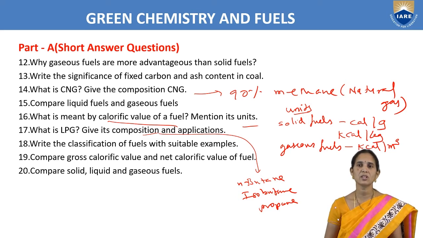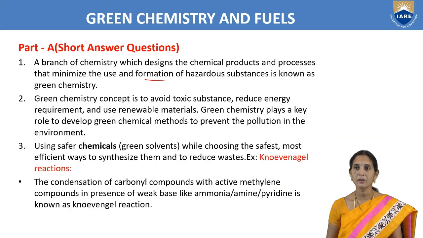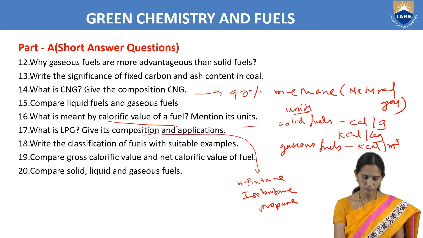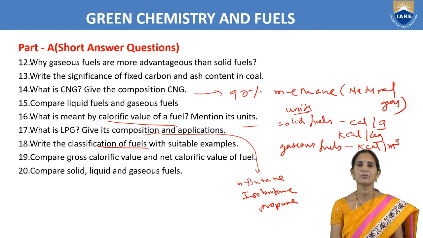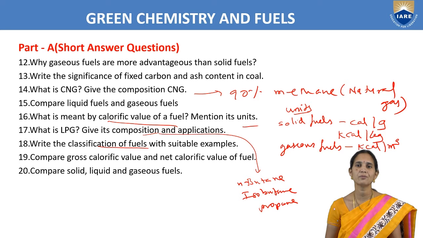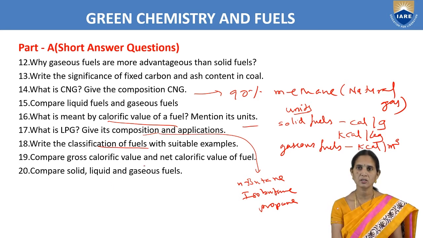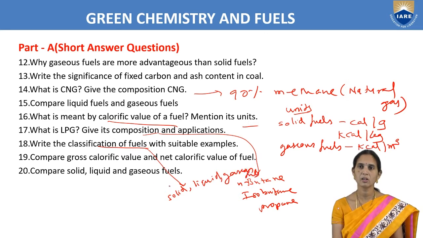Next, write the classification of fuels with suitable examples. Classification of fuels: there are solid fuels, liquid fuels and gaseous fuels. Before writing this, we have to write natural fuels and artificial fuels.